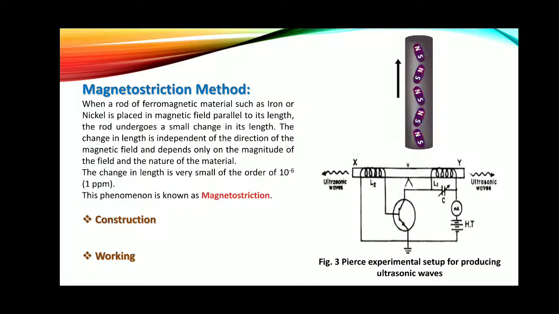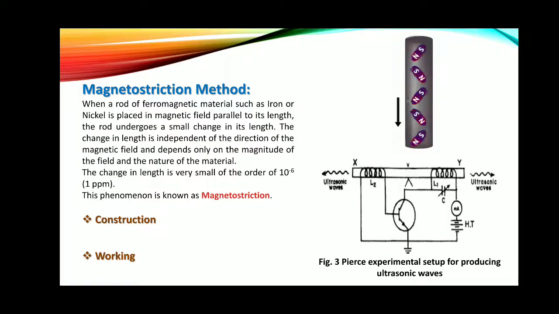In his circuit diagram, he used a nickel rod, a ferromagnetic rod, for which L1 and L2 are the two inductance coils wrapped as shown in the figure. One end of the inductance coil L1 is connected to the grid circuit.